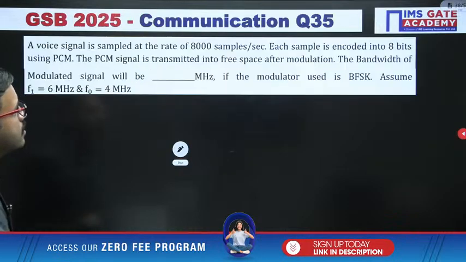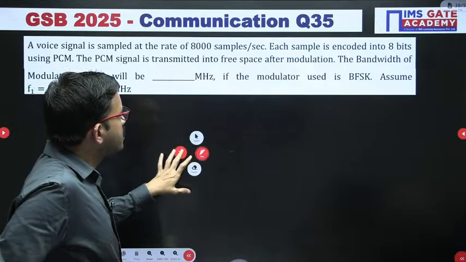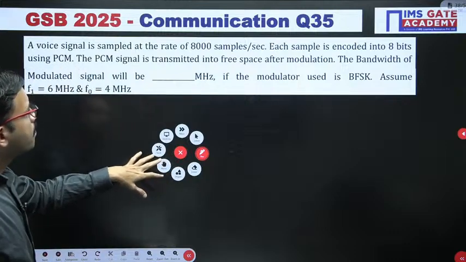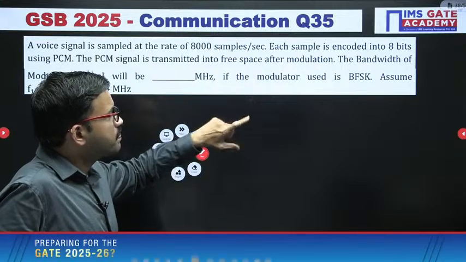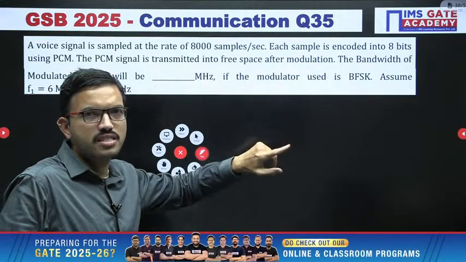Right. Next question, this is the question regarding binary FSK, or in short FSK. And of course this question is based on the previous chapter and this chapter together as well.